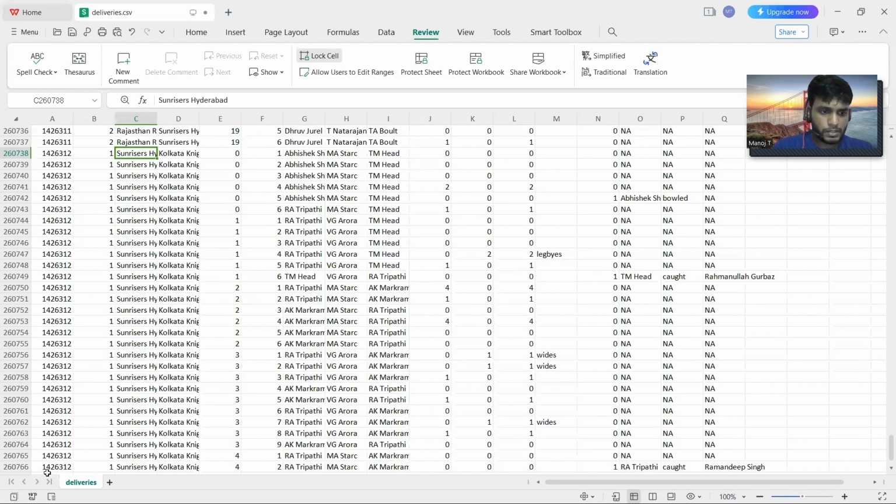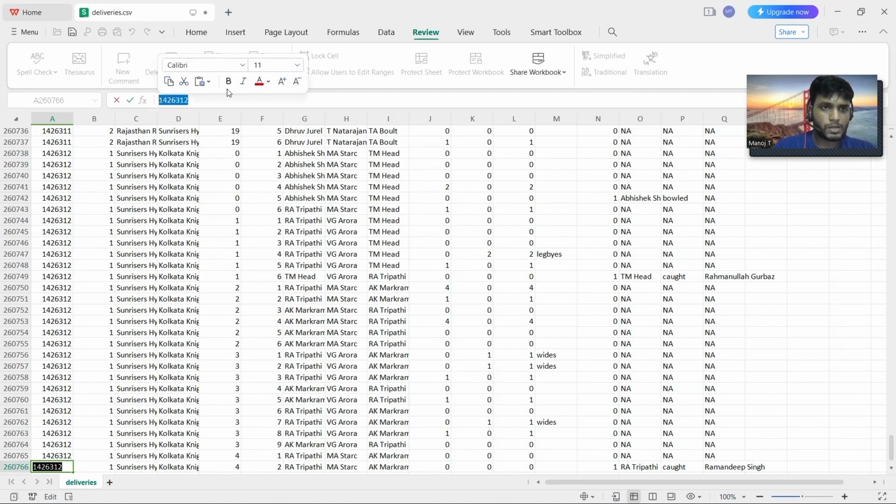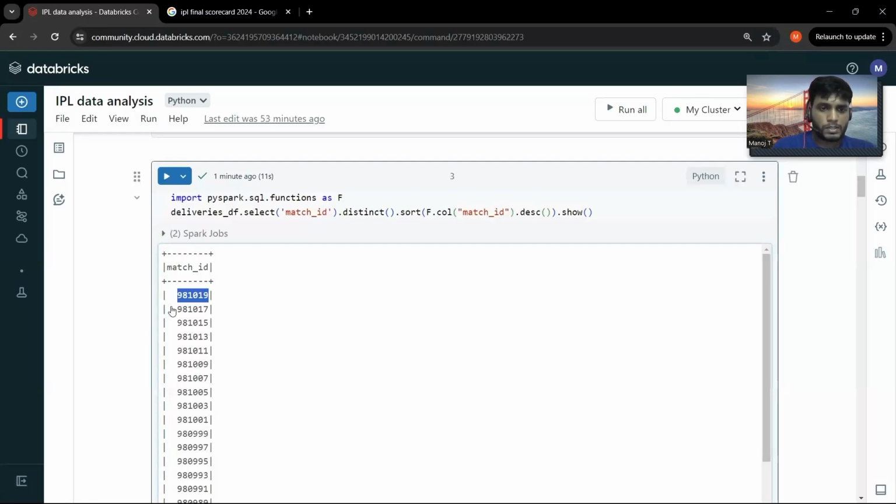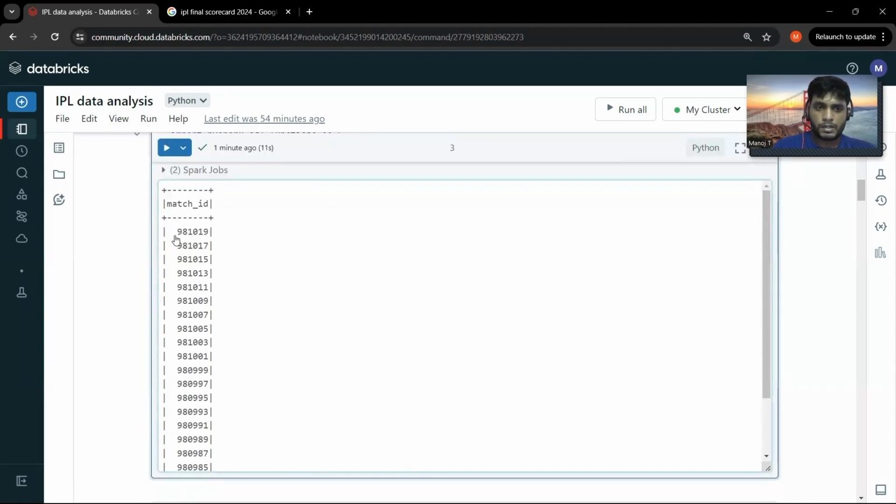If you see here, it's 1426312. So this is the match ID for the final match, but it's showing me this 981,091. So think about the problem: why has it ordered descending with this match ID instead of the latest one?